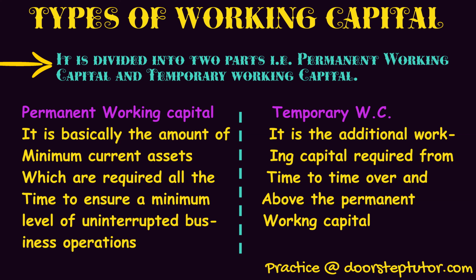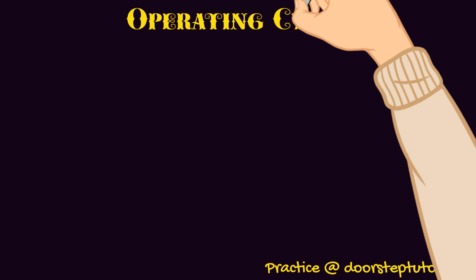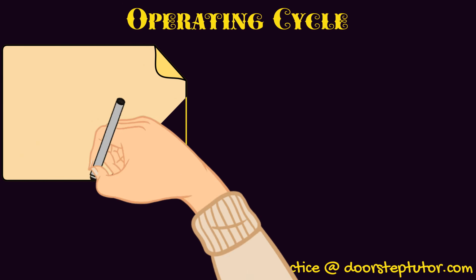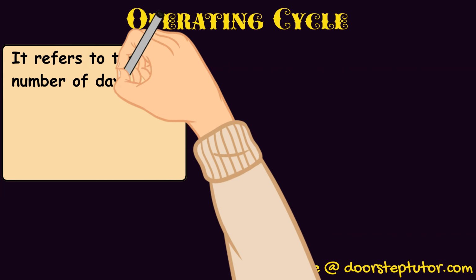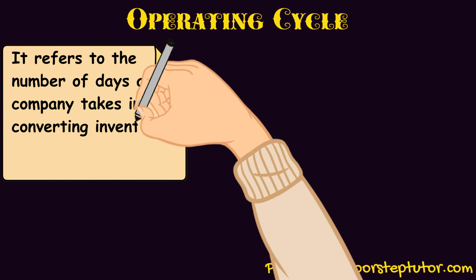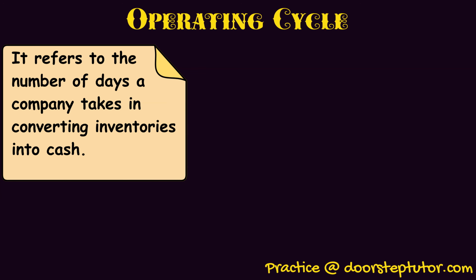Okay. Now, let us discuss the concept of operating cycle. See, it refers to the number of days a company takes in converting inventories into cash. How many days are taken in order to convert inventories, or your raw materials and then your finished goods, into cash. It tells us how many days it will take to convert our inventories or stockpiling into cash.